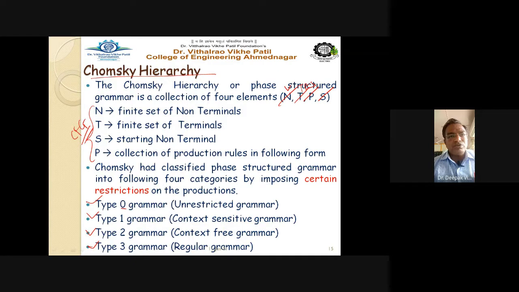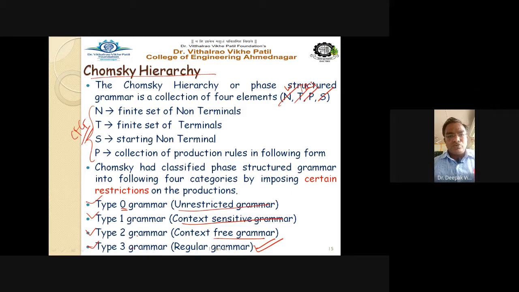Type 0 grammar is also called unrestricted grammar. There is no restriction on the left hand side as well as on the right hand side of the production. Type 1 grammar is called the context sensitive grammar. Type 2 grammar is the context free grammar, and type 3 grammar is nothing but the regular grammar. Right?